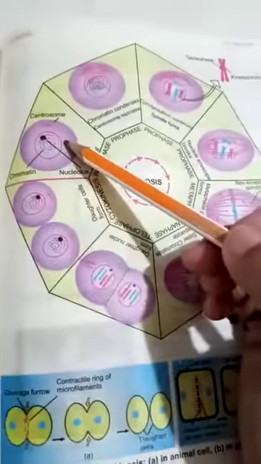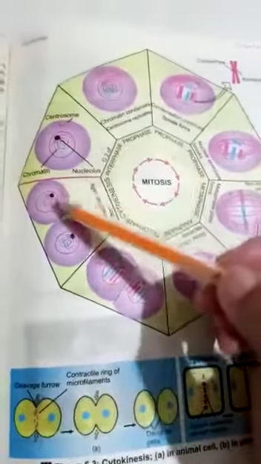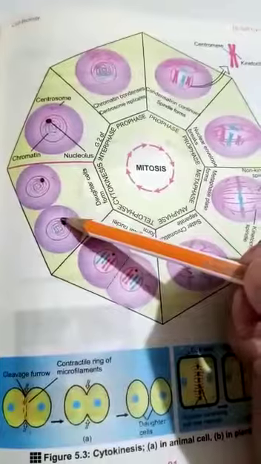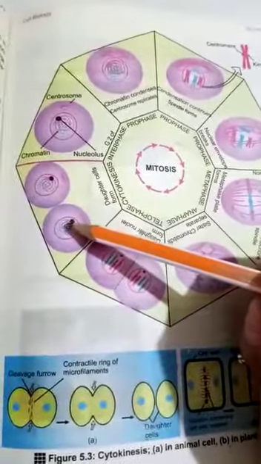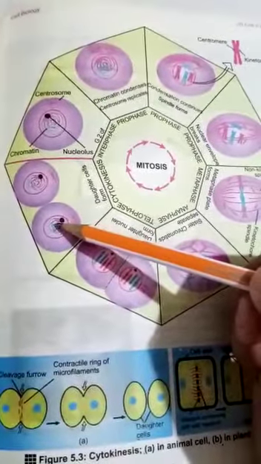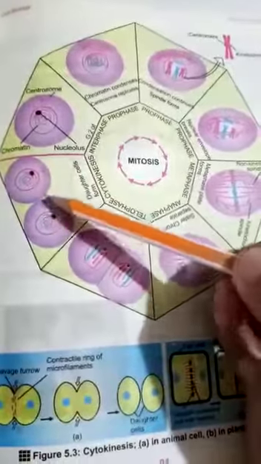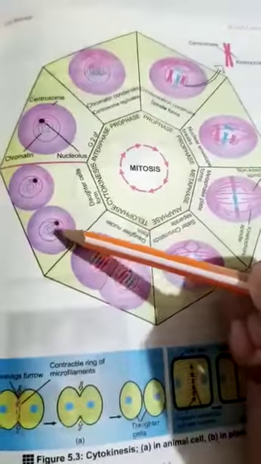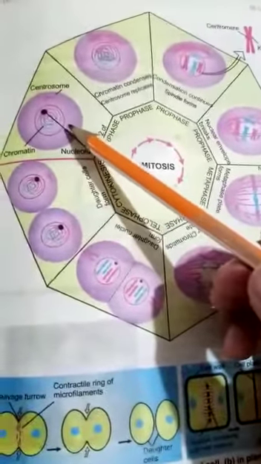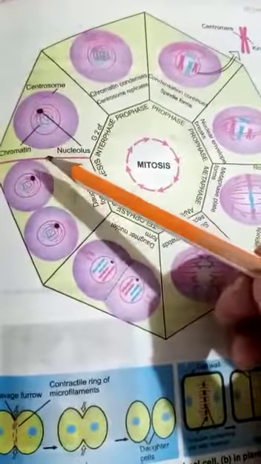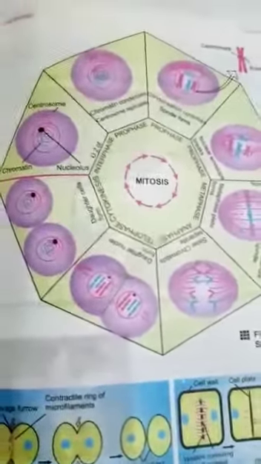This was the original parent cell before starting mitotic division, and these are the divided daughter cells. These two daughter cells, as we studied yesterday, have the same number of chromosomes and are similar to the parent cell in composition also. This is the parent cell and these two are the daughter cells. So we see that there is an increase in the number of cells which are identical to the parent cell at the end of the mitotic division.